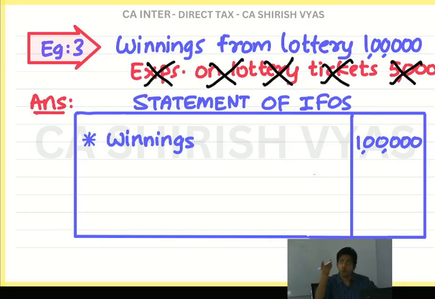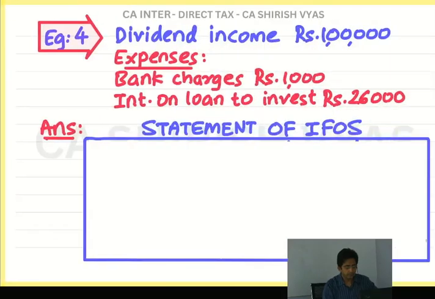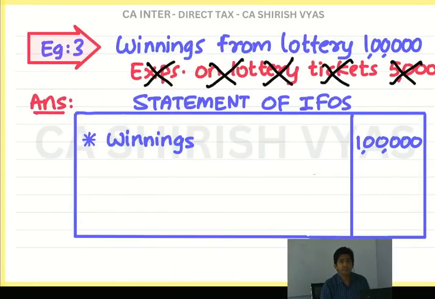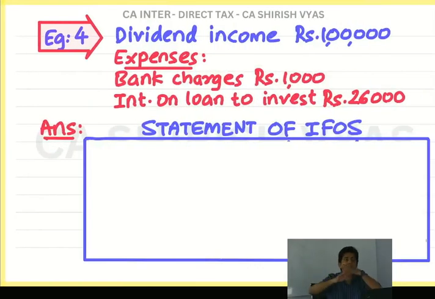Then comes fourth point. Look here. See, winnings was an exception. See, last point, don't think winnings was just a winning specific point. Now the next point is dividend specific. Tell me, in general, dividend is taxable. Yes, so as per general rule, taxable income, deduct the expense.